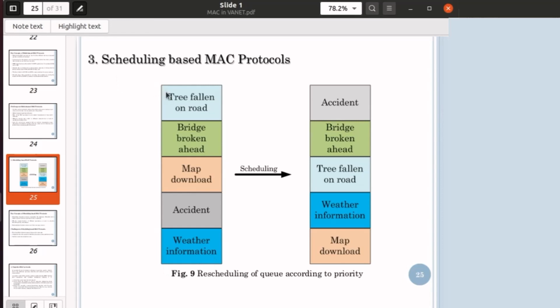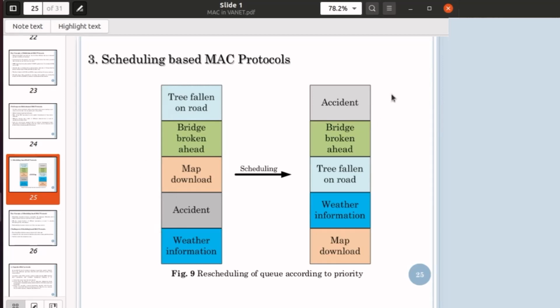The first queue has some packets arranged in it. The first packet is tree fallen on road, containing that information. The second message has the information about a bridge broken ahead. Third is about a map download. Fourth is about the accident. Fifth is about the weather information.